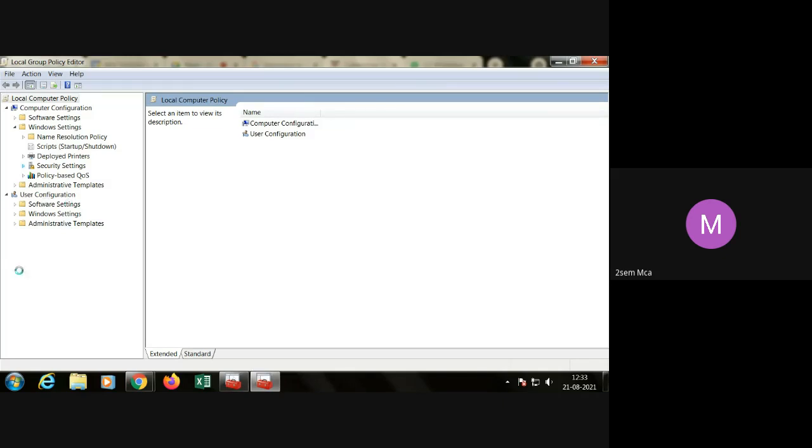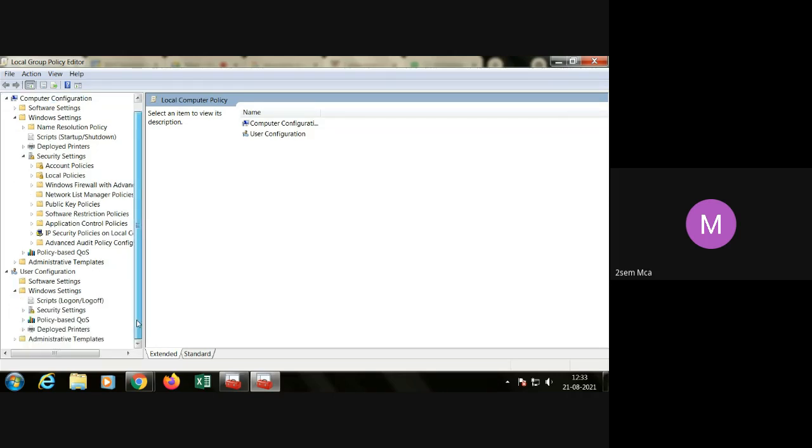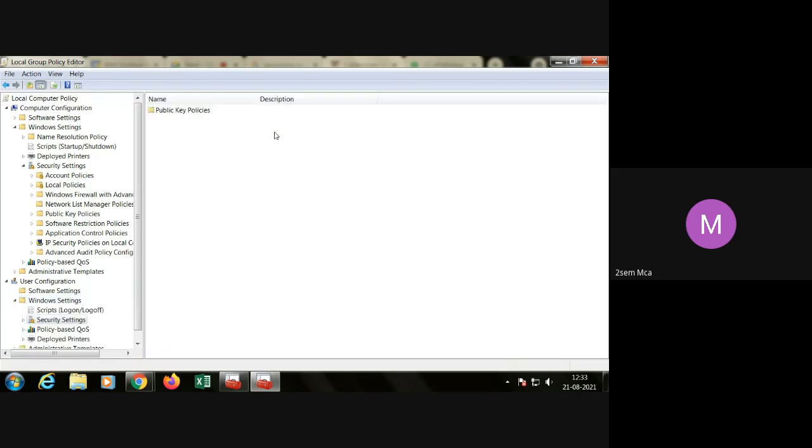In that user configuration, software settings, if it is Explorer and you want to stop it, you go to Windows settings, or if it is a normal software which is applied, Windows settings, here security settings, public keys.